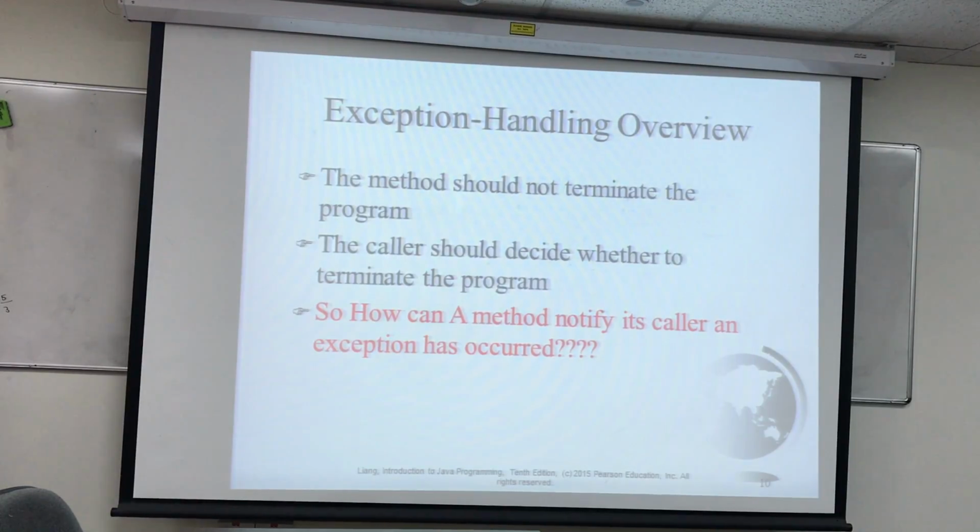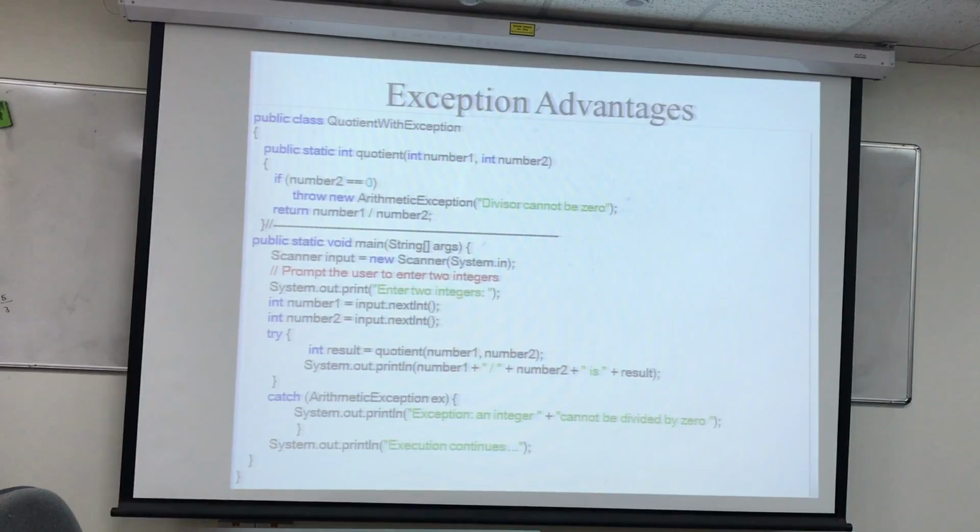Understand the point? You have to somehow inform the method that is calling the other method what happened, why the program ends, and what the reason is. If the reason is such that you can continue, you will continue; otherwise you will gracefully exit. All of that you can handle with what is called exception handling.